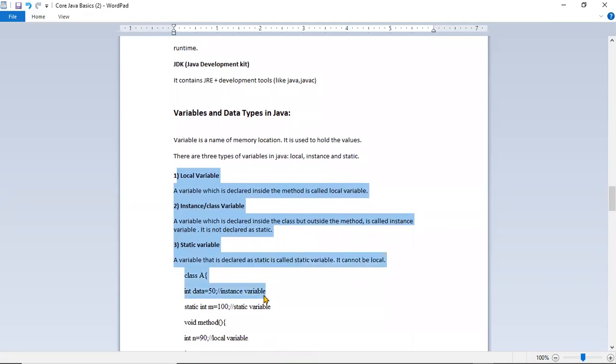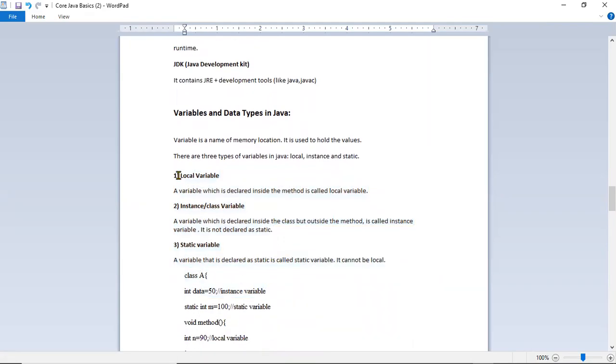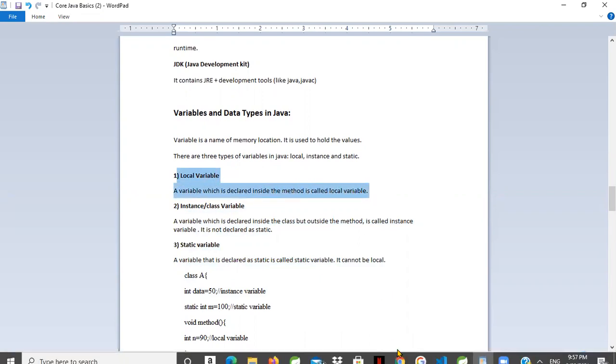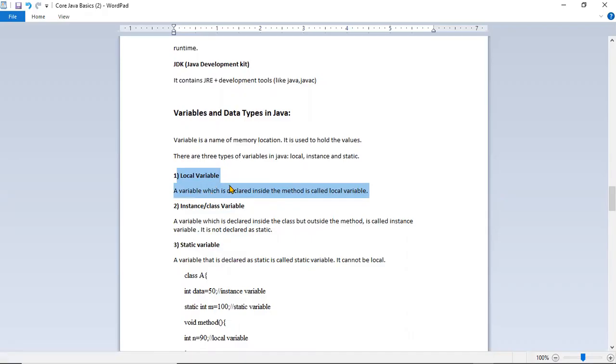There are basically local variables. What is a local variable? It is a variable which is defined inside a function or method. You know what a function is, right? In JavaScript, what is a function? You know function, method, and class method, right? Yes. So the variable which is declared inside the function or method is called a local variable.